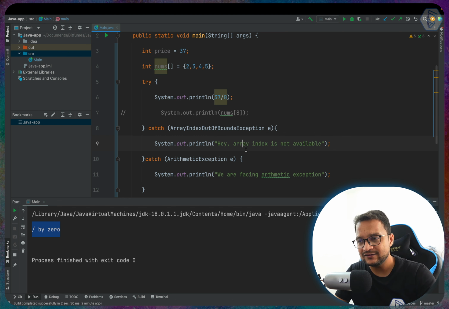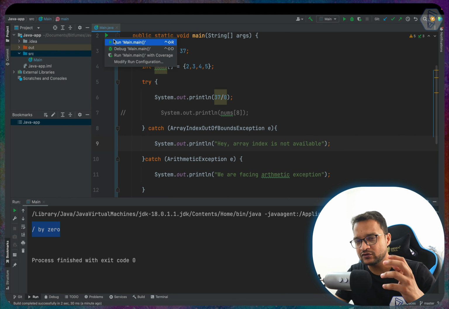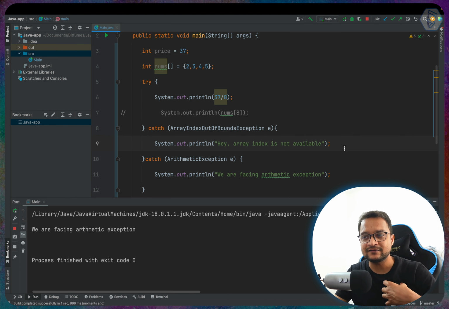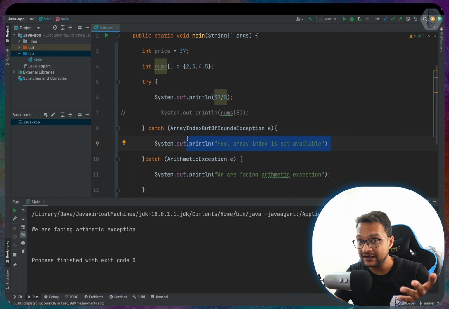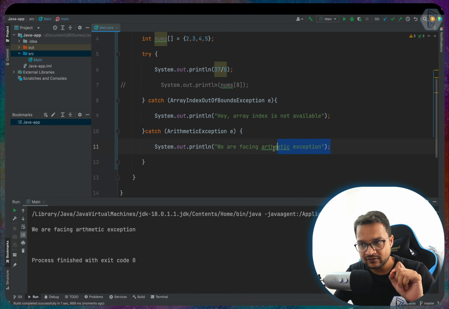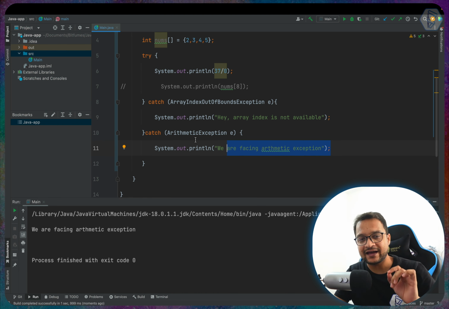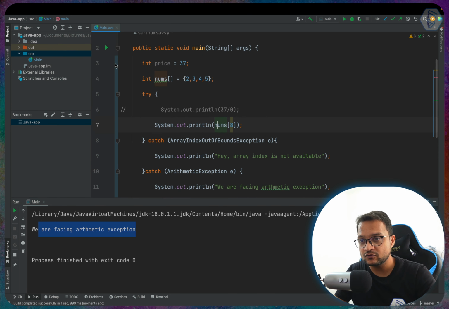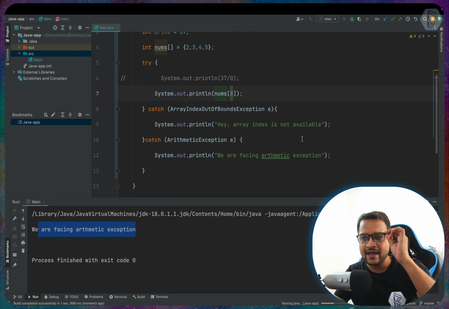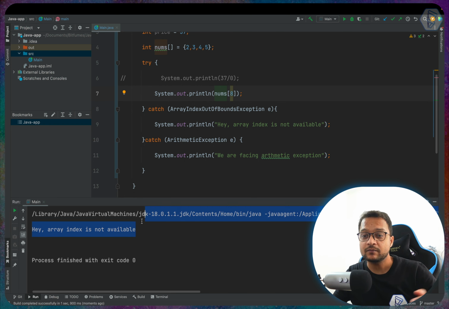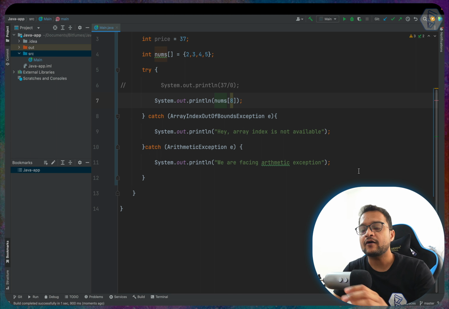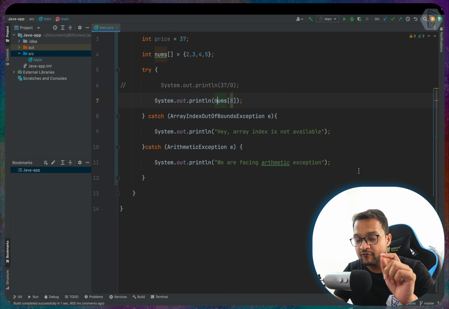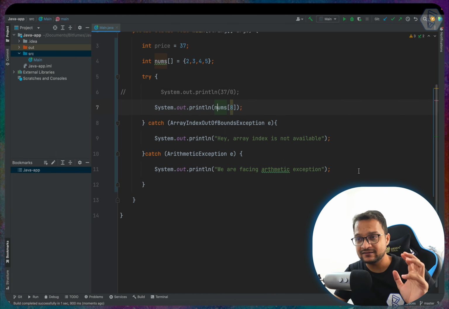So these messages are more user friendly, and since we know that this is always going to happen when we have an array index out of the bound exception, and this one is only going to work when we have an arithmetic exception, that's why we are facing arithmetic exception. But if I run this code, this is going to say, hey, array index is not available. Cool.